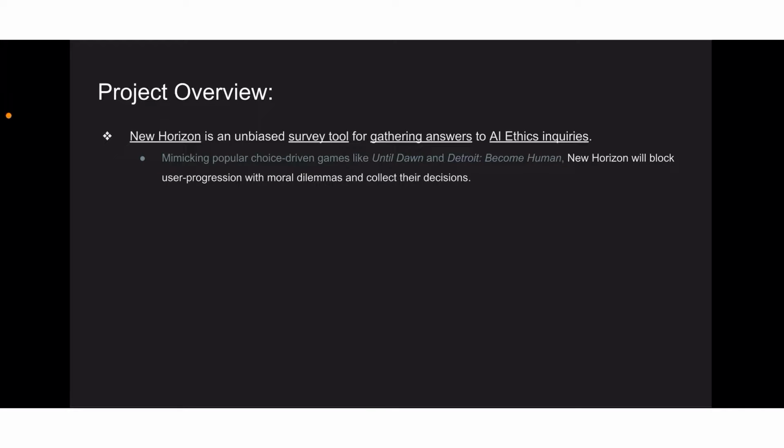To begin, New Horizon is an unbiased survey tool for gathering the community consensus on AI ethics inquiries. By utilizing a similar approach to MIT's Moral Machine, which is a web game, and by mimicking popular choice-driven games like Until Dawn and Detroit: Become Human, New Horizon will prompt users with AI ethics dilemmas and record the community